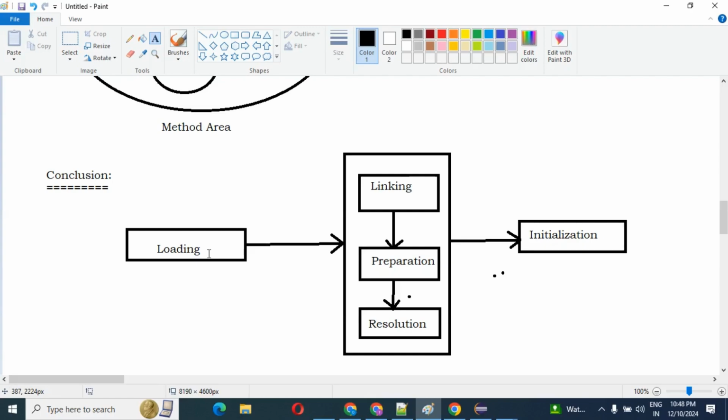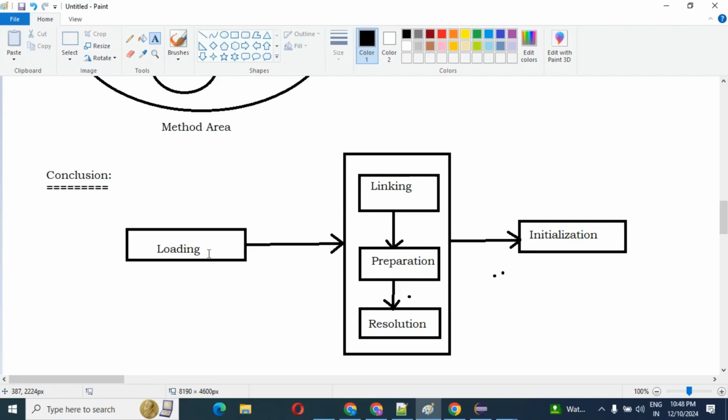Due to this, JVM creates one class type object and saves it in our heap memory, because object level things are stored in heap memory.